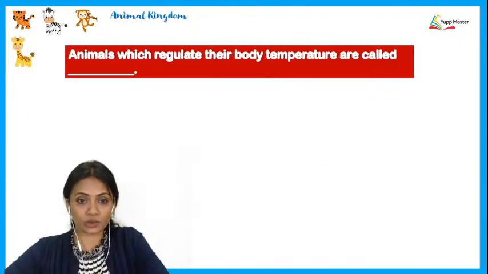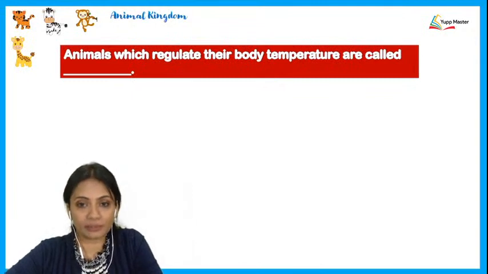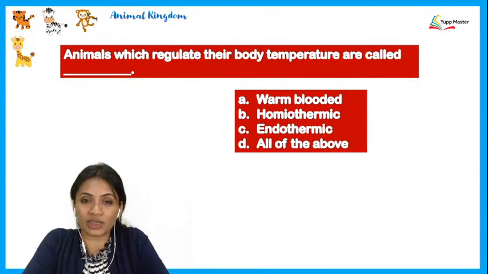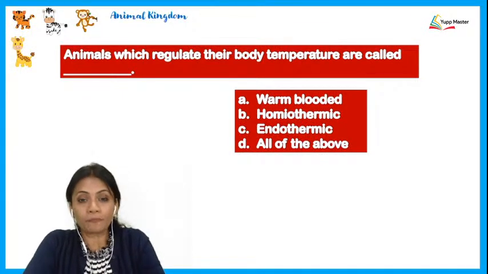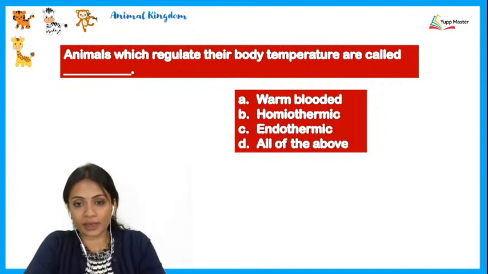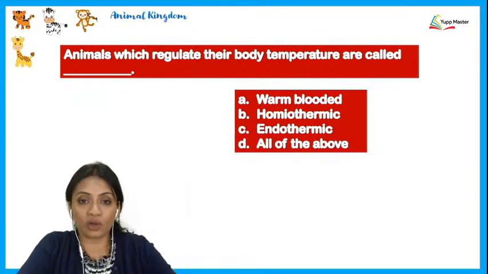Alright. Next question. Animals which regulate their body temperature are called. So now, this is opposite of the question we just did a little while back, right? We talked about cold-blooded animals at that time. And when we talk about cold-blooded animals, the body temperature of these animals is never constant.